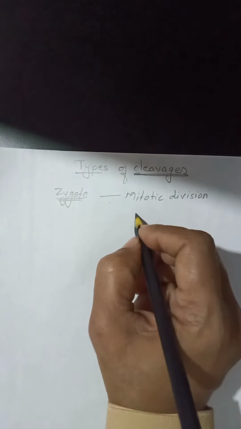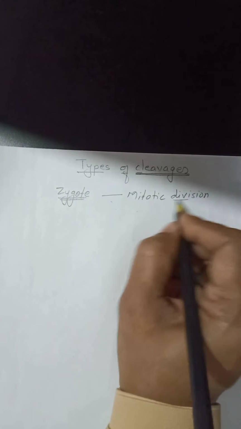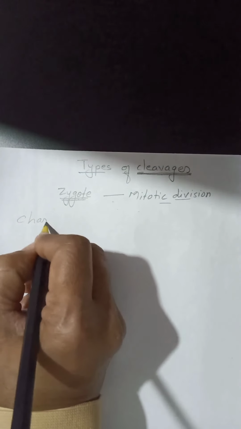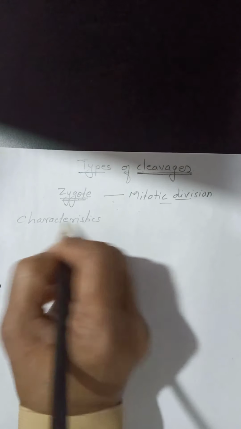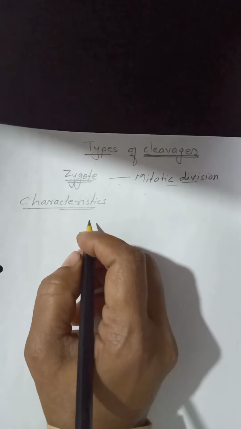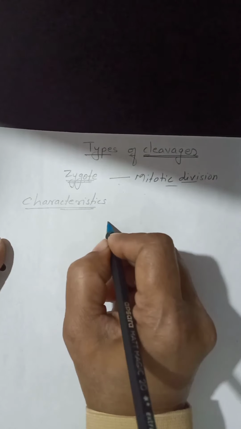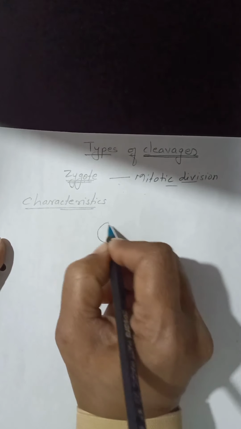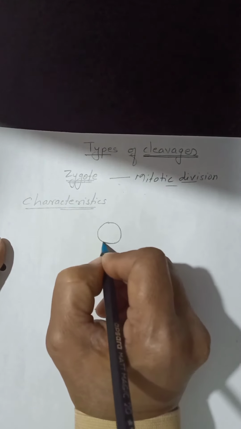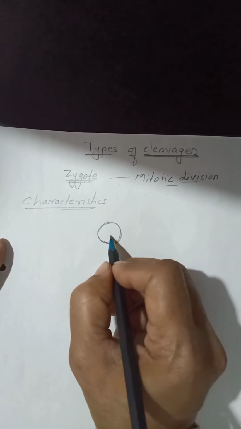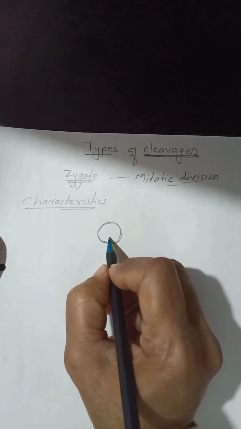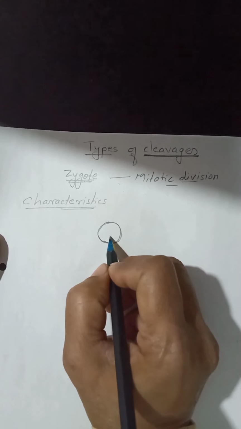Now, what are the characteristics of cleavage? Cleavage divides a single zygote. A zygote is in the form of a single rounded cell.